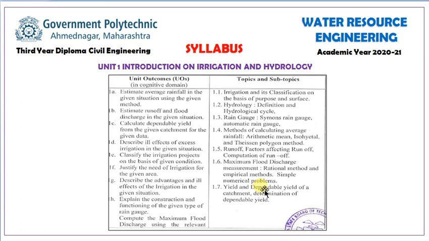As we know, this chapter requires 12 hours, so we will complete it through different slides. In our next videos, for each point we will give you one presentation that will be easy to understand. Suppose our first topic is 1.1, we give one slide presentation, then 1.2, 1.3, 1.4, and so on up to 1.6. Means for each and every topic I will give one video. That will be better for your understanding.